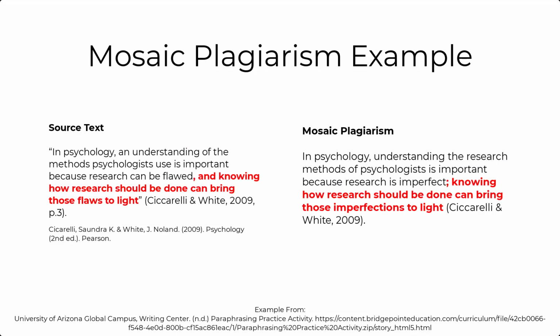So let's look at the second part of the passage in red. The offending writer's use of the semicolon is in no way different than using a comma and. The rest of the second passage is practically word for word, with the exception of the use of imperfections for the word flaws. The fact that there is a citation is inconsequential, as plagiarism has already occurred.